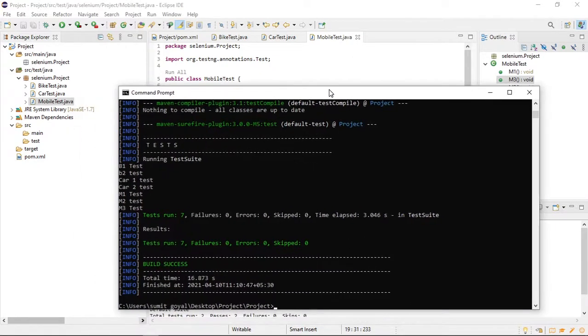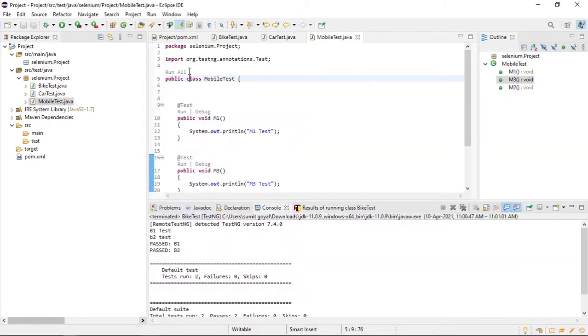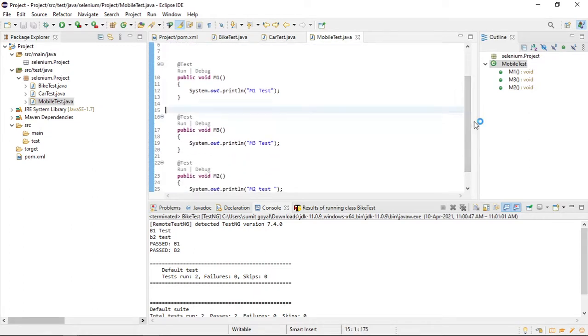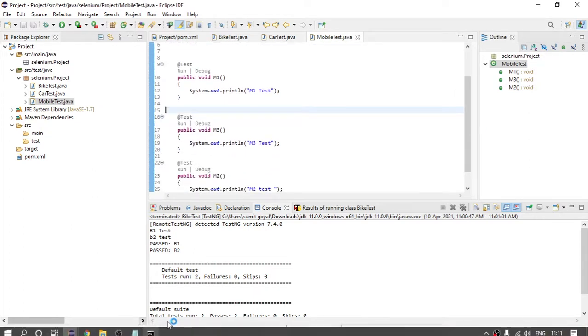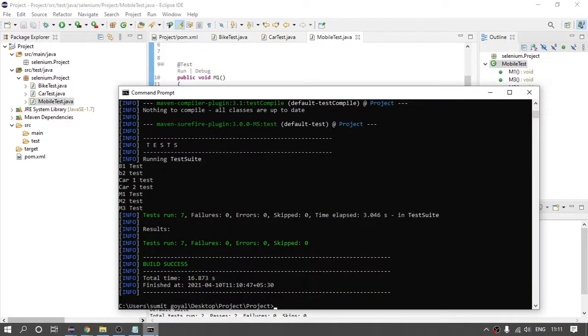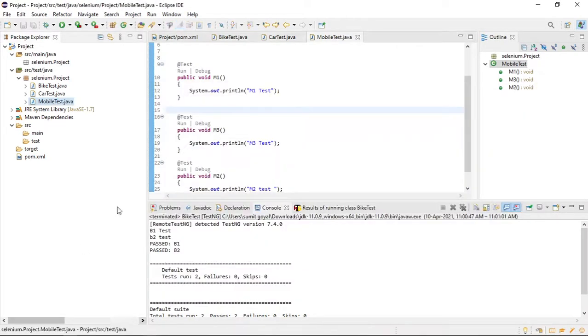I hope it is clear to everyone. A quick question. If you go to Eclipse, you have written 3 test scenarios: M1, M2, and M3. But the order was M1, M3, and M2. In the results in the terminal, why did it give M1, M2, and M3? Does it not run in order wise?